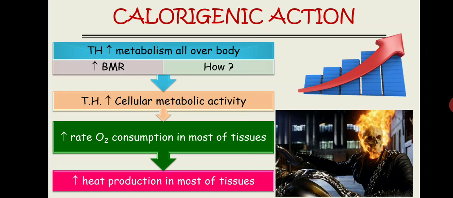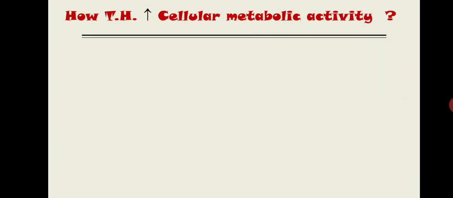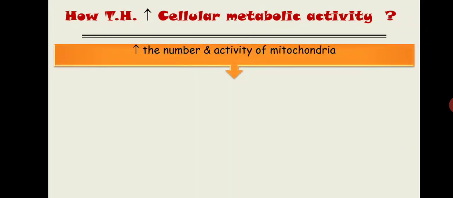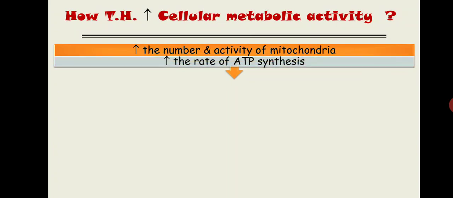Now here comes the question: how is thyroid hormone actually going to increase the cellular metabolic activity? First things first, thyroid hormone increases the number and activity of mitochondria inside the cell. By increasing the number and activity of the mitochondria, it increases the rate of ATP synthesis. Now here's the catch. If the thyroid hormone is at a normal level, it increases the rate of ATP synthesis. But in a high amount, it causes uncoupling of the oxidative phosphorylation process.